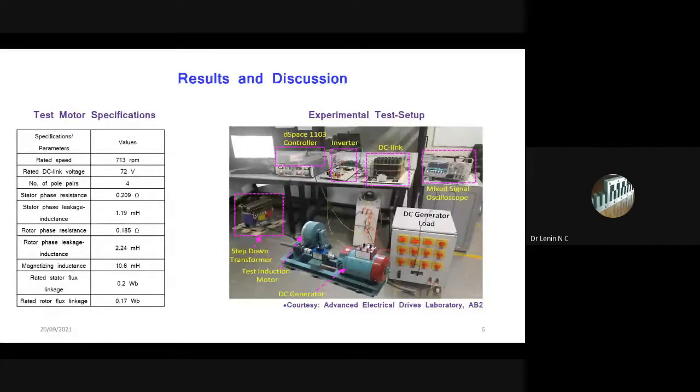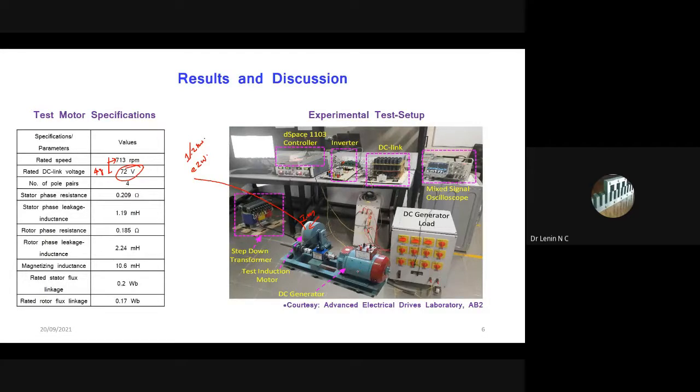So this is our induction motor. This is what we developed. This is an induction motor we developed for an electric two-wheeler. The power rating is 1.2 kilowatt, and the rated speed is 713 RPM. We can run this motor with a 48 volt to 72 volt system, but whatever results I am going to show are only for the 72 volt system.